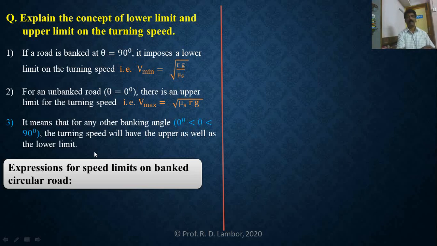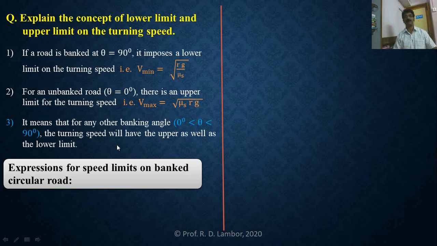It is quite clear, and I am confident that you got the idea for the speed limits of the vehicle. On a banked road, the vehicle has both the speed limits, upper as well as lower. But if the road is horizontal, there is only one speed limit. Which one? Upper speed limit.